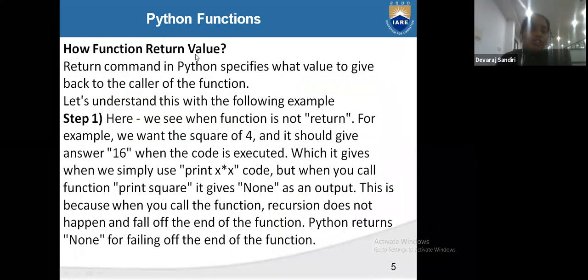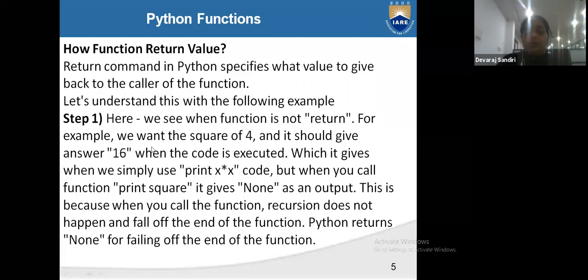How does the function return the value? The return command in Python specifies what value to give back to the caller of the function. Let's understand with the following examples. Step 1: here we see what happens when the function does not return anything.